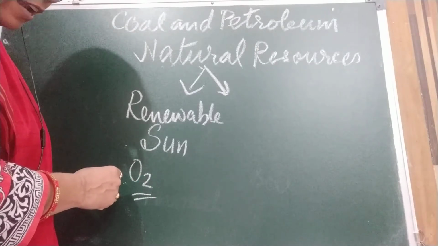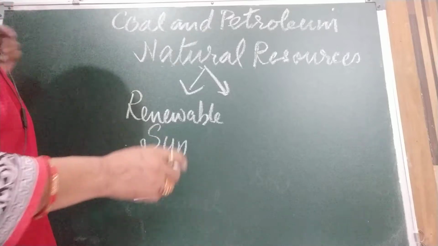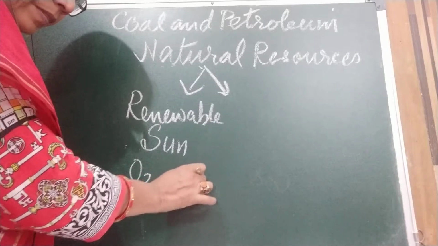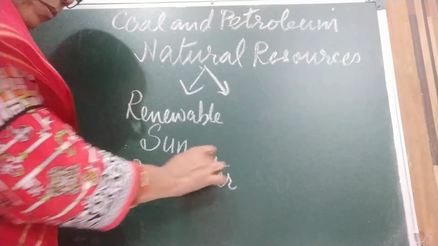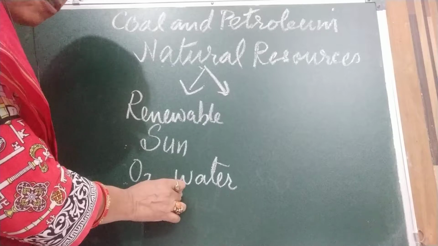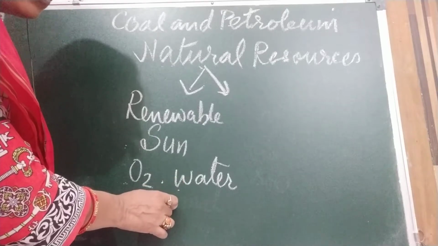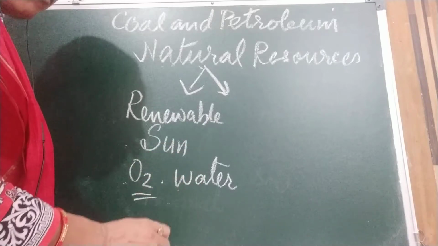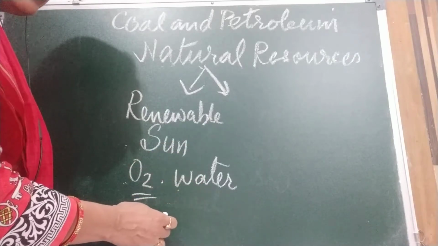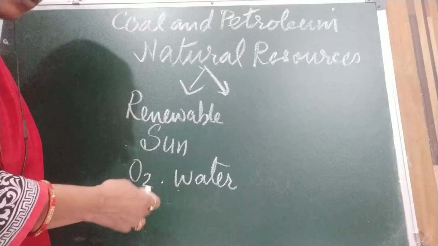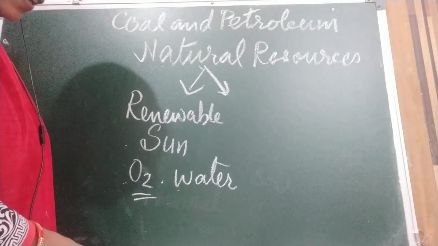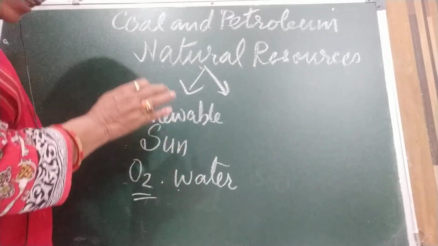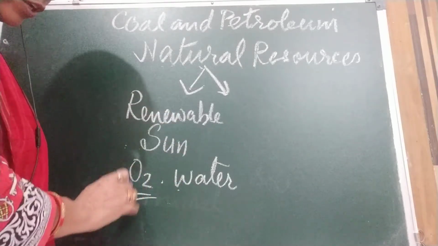Water is also renewable, but due to our indiscreet use, the groundwater level is going down. It takes more time to renew and we are using it faster than it is renewed. This is the reason why the groundwater level is going down.